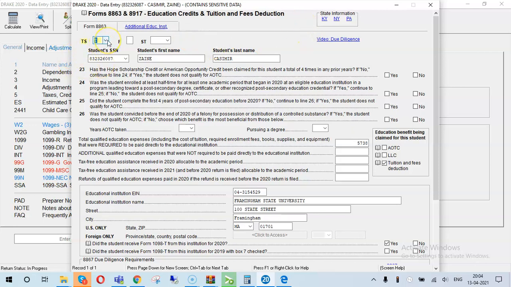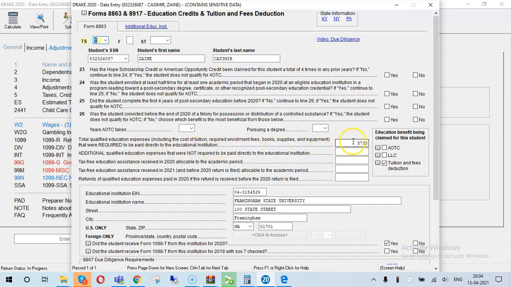You have to select the taxpayer or spouse the 1098-T relates to, the student's SSN, first name, last name, and the total qualified educational expenses, including the cost of tuition, required enrollment fees, books, supplies and equipment that were required to be paid directly to the educational institution. This is the same as what I have already told you.